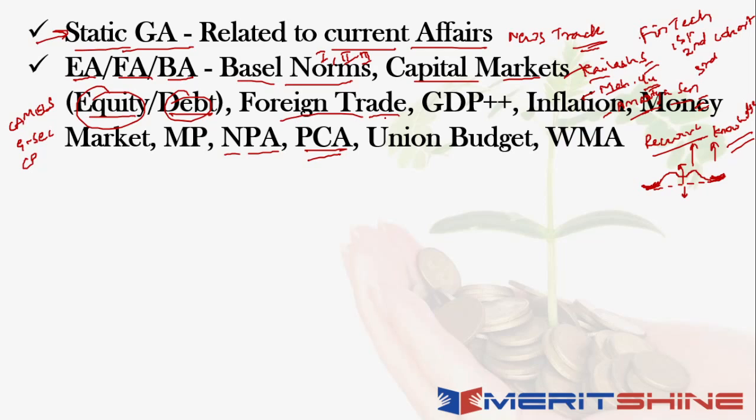Then foreign trade के perspective में क्या चल रहा है, India का FX level कितना है, what is the overall levels in terms of that. And then I say GDP plus, you're looking at national income. Then you're talking about GDP, GNP, things like your balance of payments, and a lot of other important reserves as well, right? So abhi currently in the context of GDP plus and foreign trade, you can also talk about your special drawing rights. So all these things also become important. So this is information that you should be aware of, right? So ये सब पता होना चाहिए कितना है, क्या level है, GDP के हिसाब से इंडिया का rating क्या है. All of those things become very important.